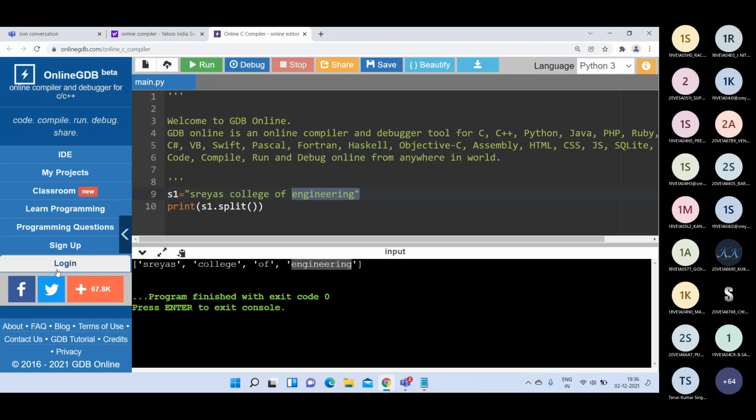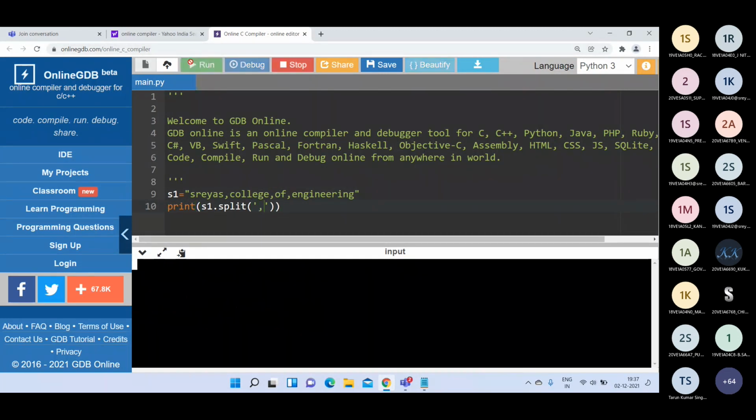If you have any symbol like a comma, for example, you can use that comma for dividing this string. You can give the comma here, and based on that you can get the parts of "Shreyas College of Engineering". So you can pass a delimiter or you cannot pass a delimiter. If you pass one, you will get the output based on that delimiter. Is it understood? You can use any delimiter.